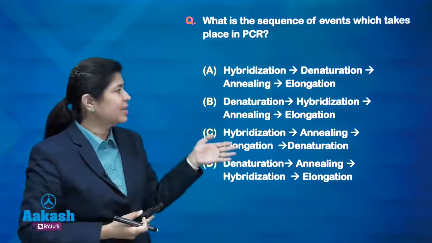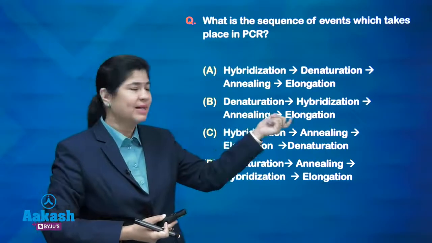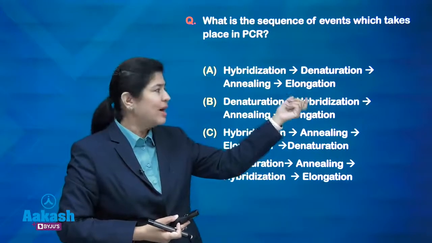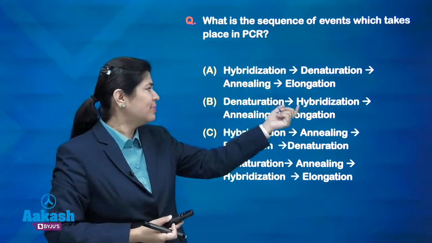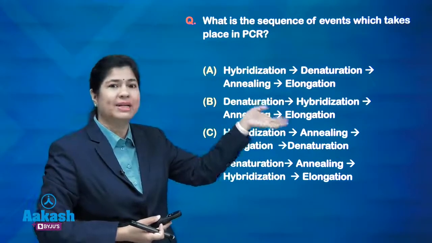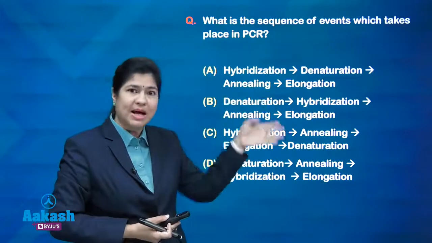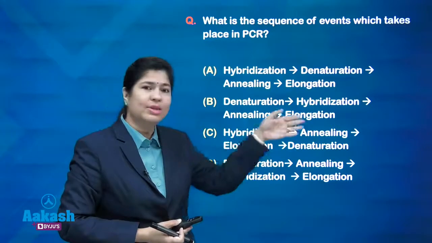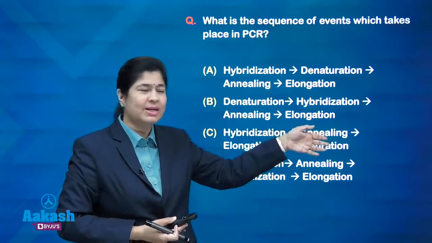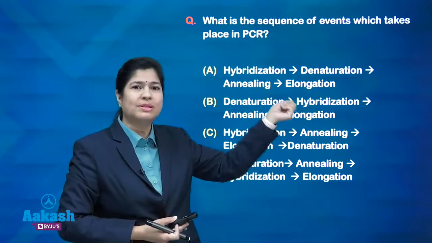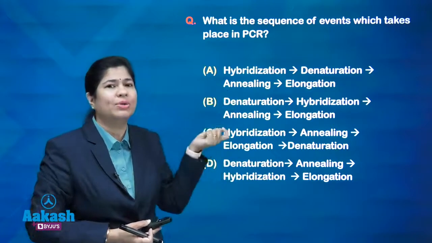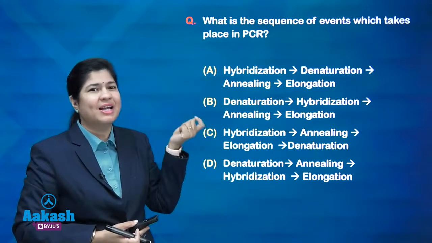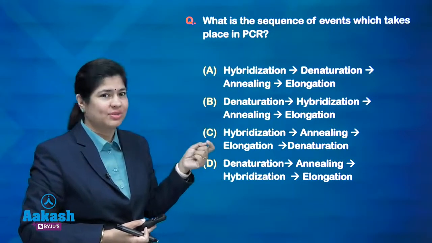Here in the question, one more process they have added is hybridization. You have to evaluate that hybridization will always come after annealing, because once the primer has come and attached, only then the hybridization will start, and that will lead to elongation. This part you just had to apply a little common sense to come to the correct decision.